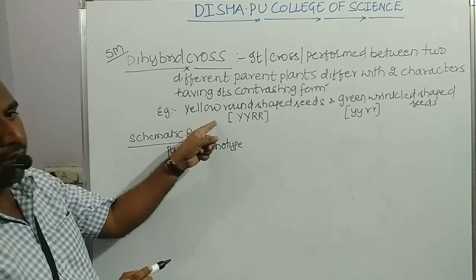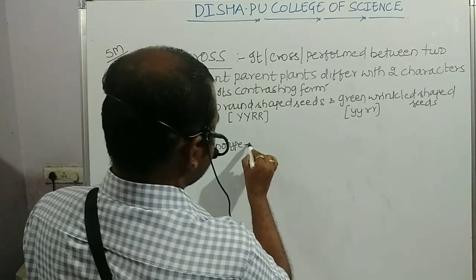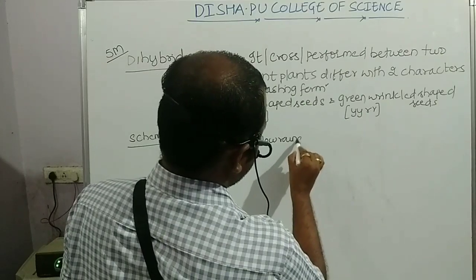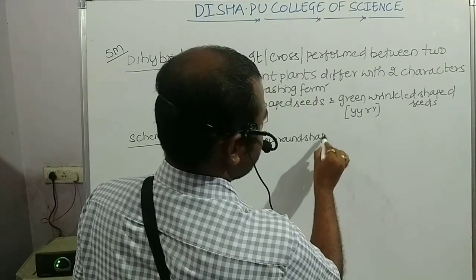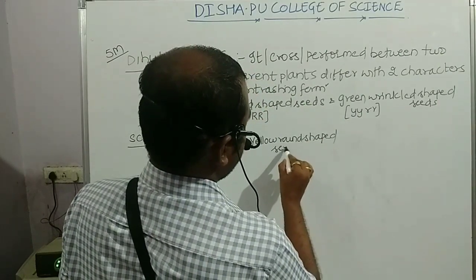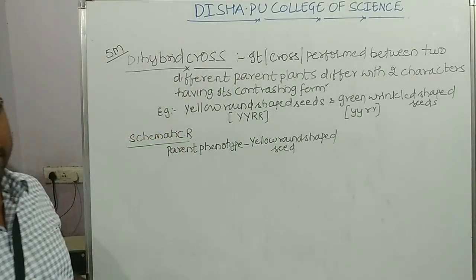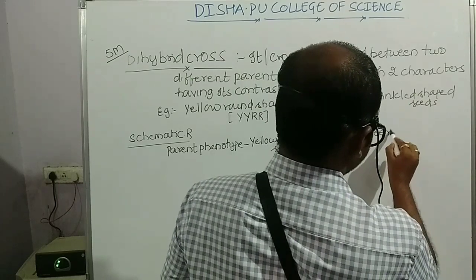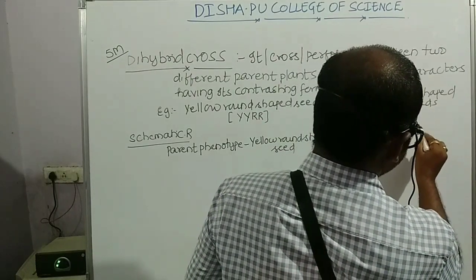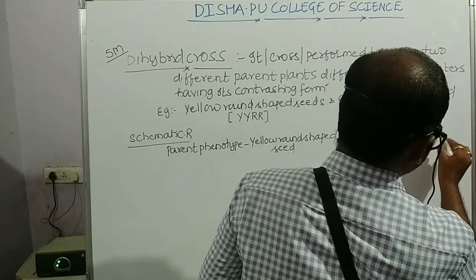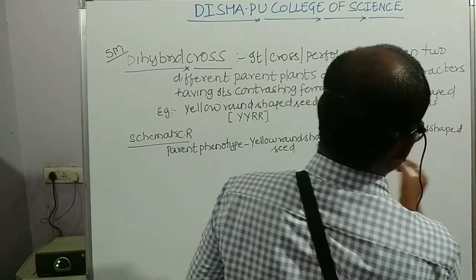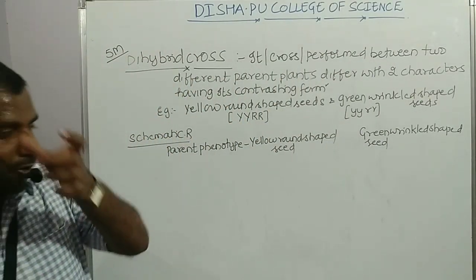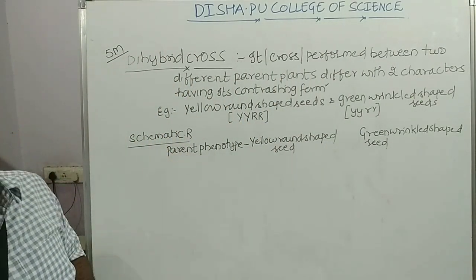So what I mentioned here, that only I have to write here: yellow round shaped seed, yellow round shaped seed, green wrinkled shaped seed. So this will become, students, the parent phenotype.